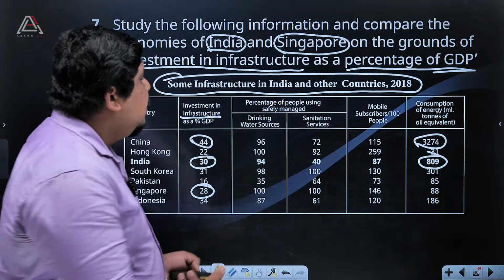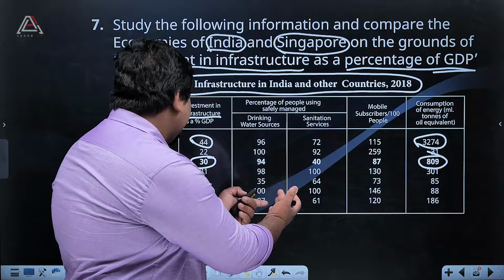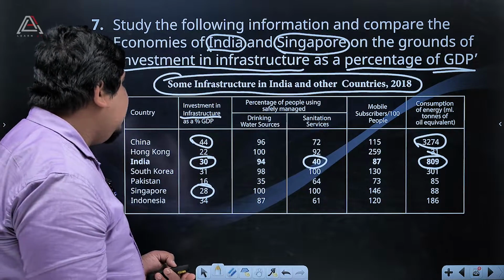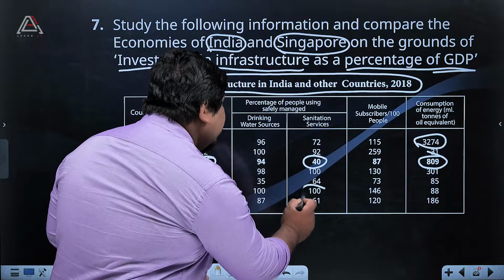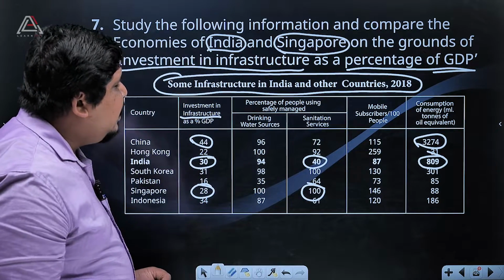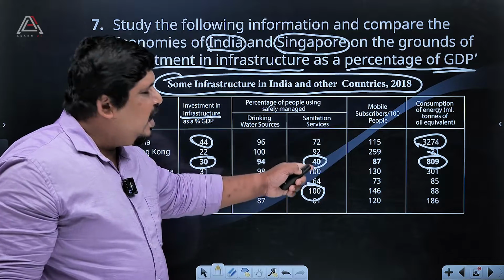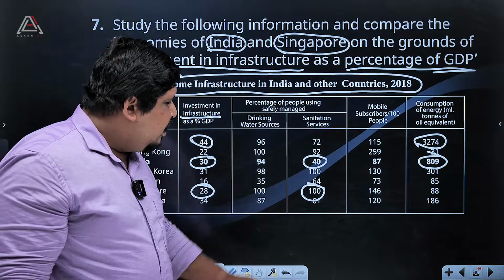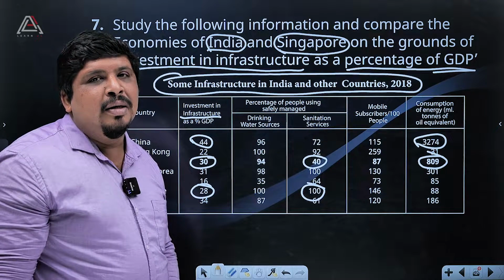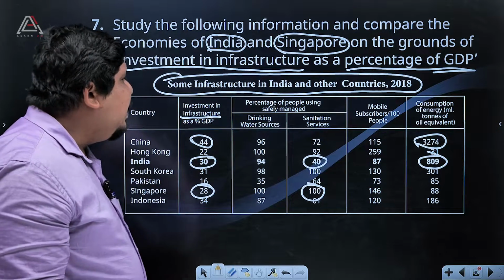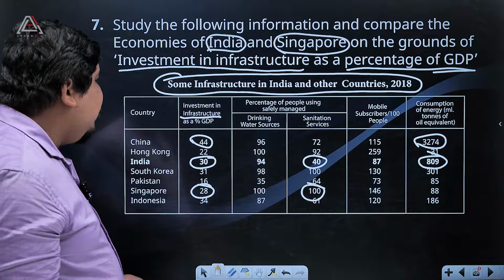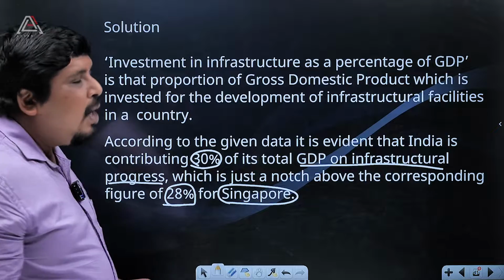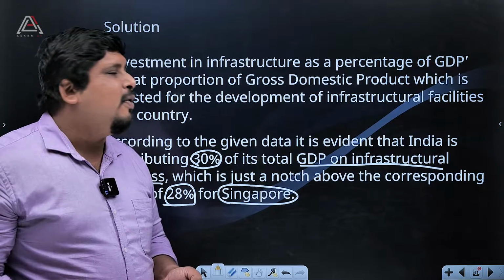Okay, suppose if they are asking about sanitation service, we can check 40 is here, that is India, then Singapore. Sanitation services. India is only 40% spending for sanitation, but Singapore is 100. Okay, 100 means that percentage will be different, but we can say that they are spending more. Okay, from our analyzing we can find out that kind of things.